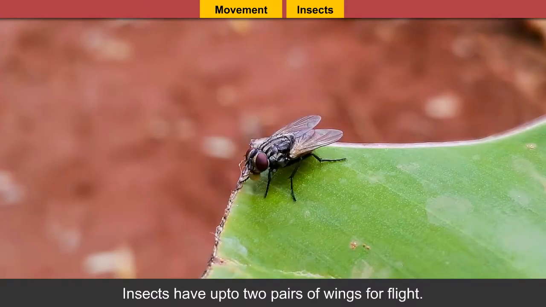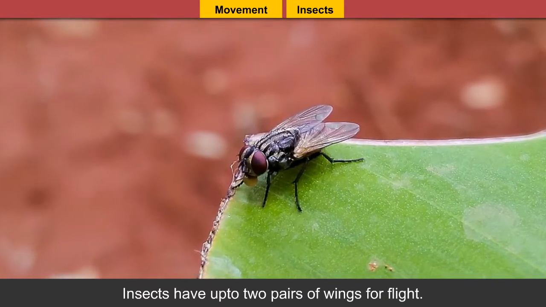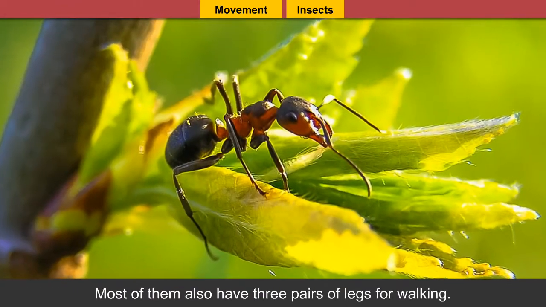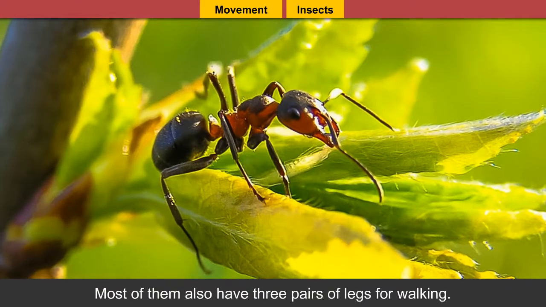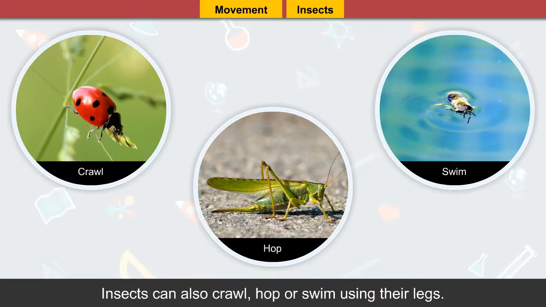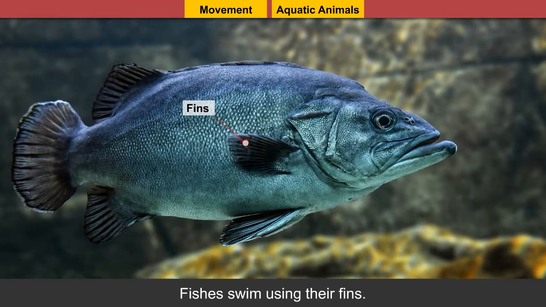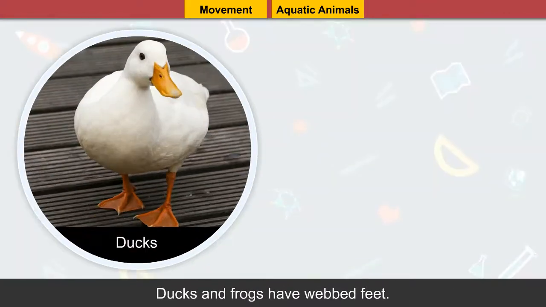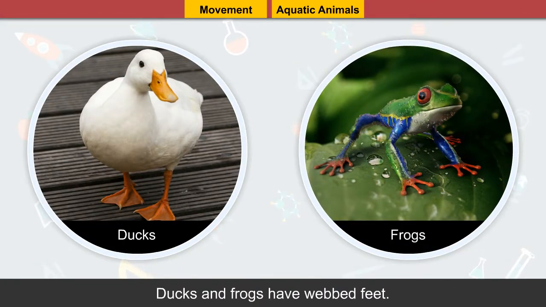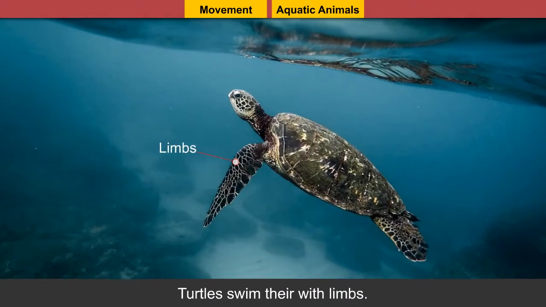Insects. Insects have up to 2 pairs of wings for flight. Most of them also have 3 pairs of legs for walking. Insects can also crawl, hop or swim using their legs. Aquatic animals. Fishes swim using their fins. Ducks and frogs have webbed feet. Turtles swim with their limbs.